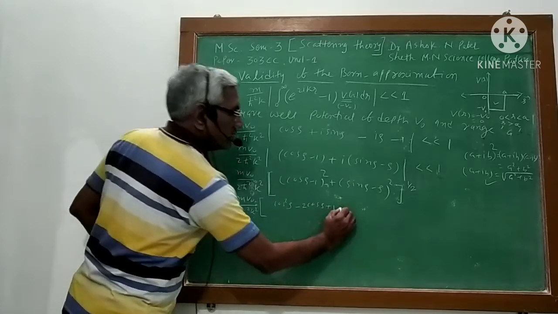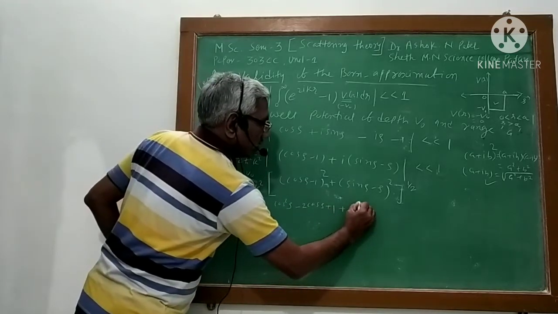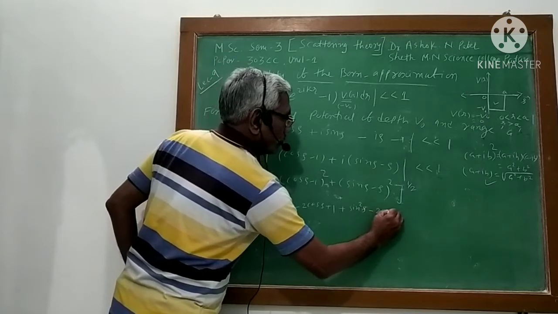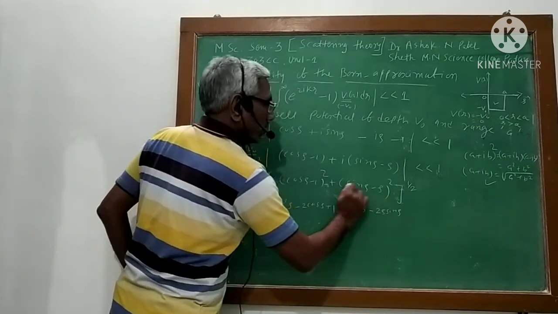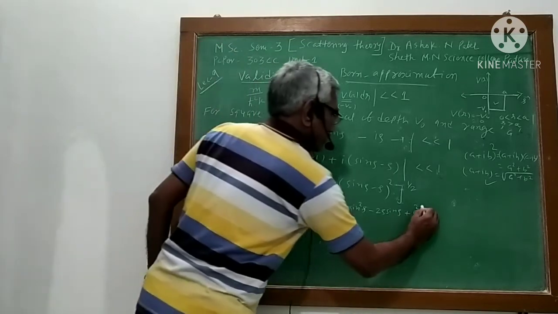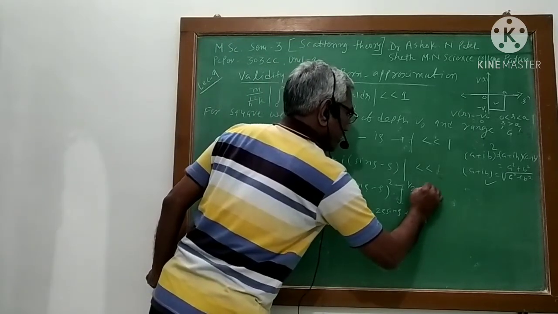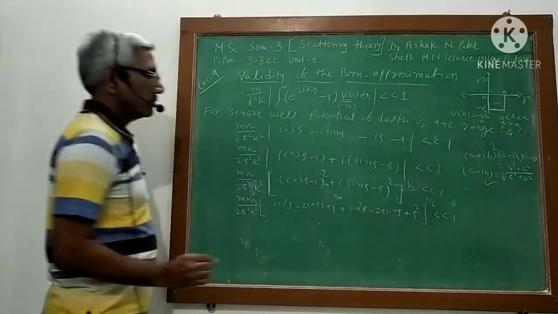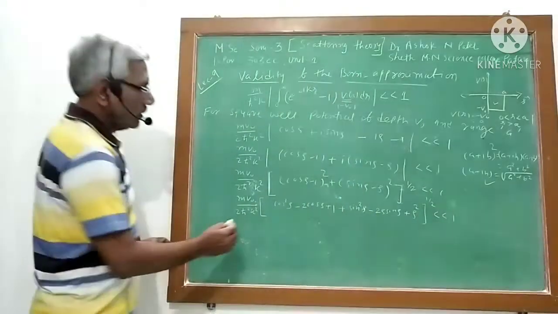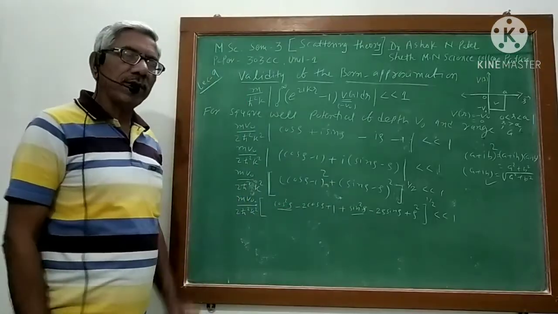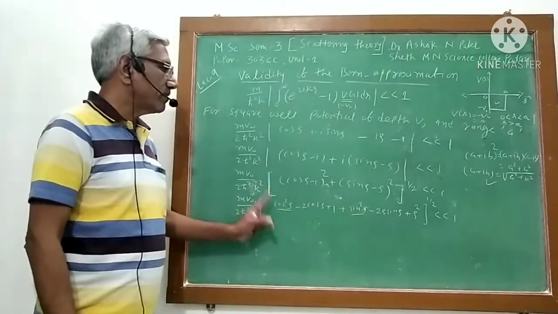So it is like this, plus sin square rho minus 2 rho sin rho plus rho square. Every time this is the case. Now since it is cos square plus sin square, that is 1.